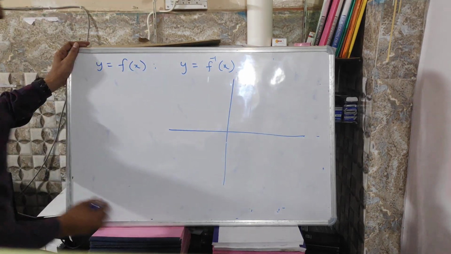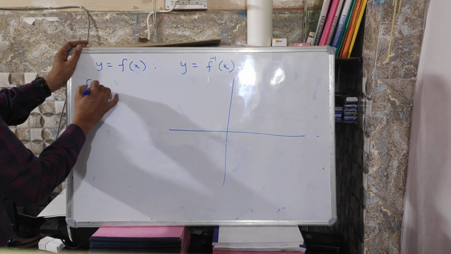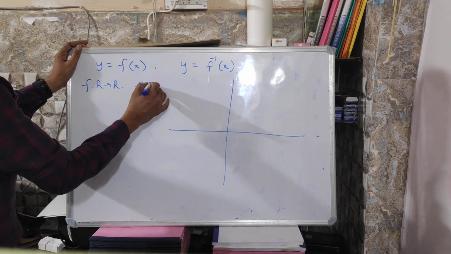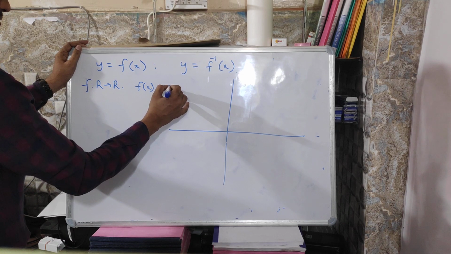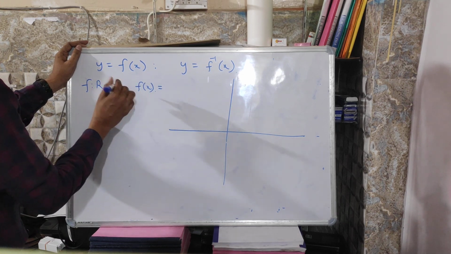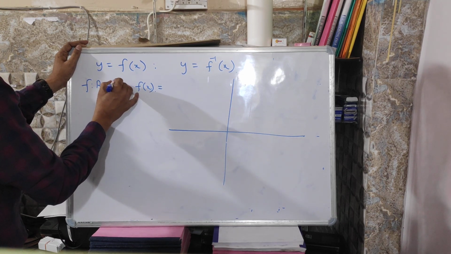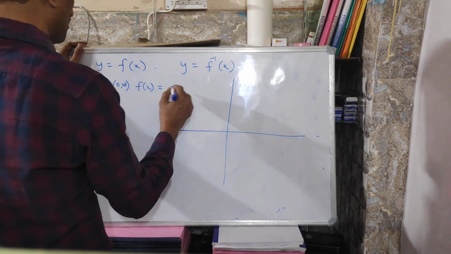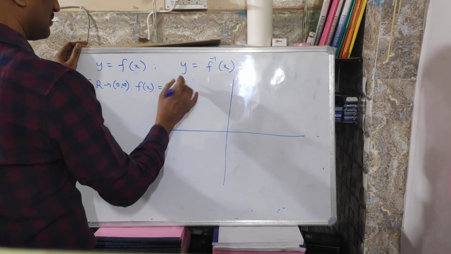Let us take an example. f maps R to (0, infinity), defined as f of x equal to e power x.